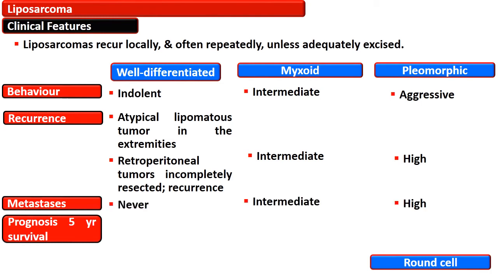The metastasis for the well-differentiated tumor is none, they never metastasize, and the myxoid have intermediate metastasis, and the pleomorphic liposarcoma readily metastasizes. The 5-year survival or prognosis for the well-differentiated liposarcoma is excellent, and for myxoid liposarcoma is 70%, while it is very bad for the pleomorphic liposarcoma. The round cell variety of these liposarcomas joins the pleomorphic variant in clinical behavior.